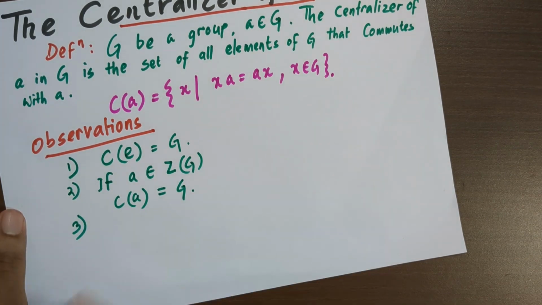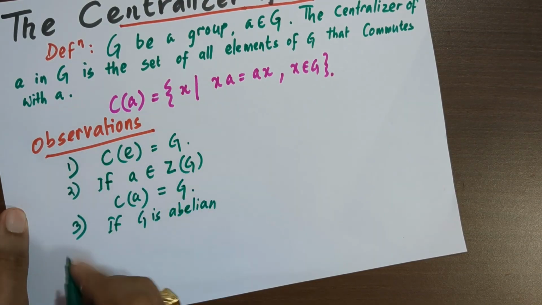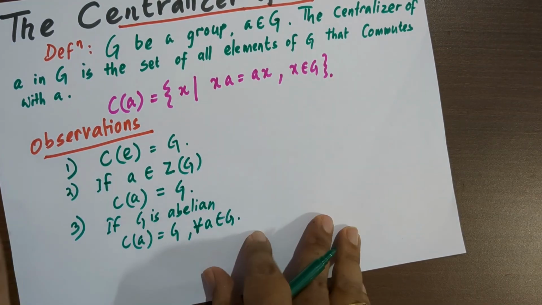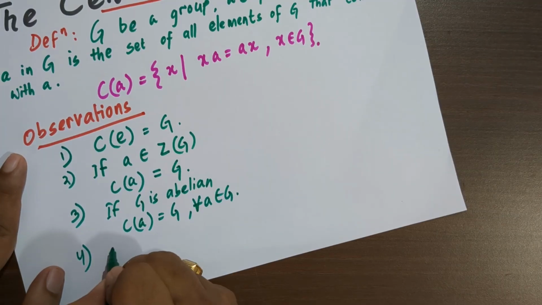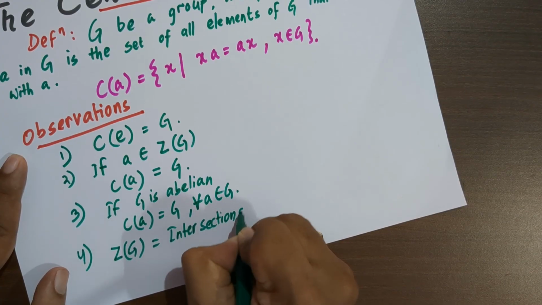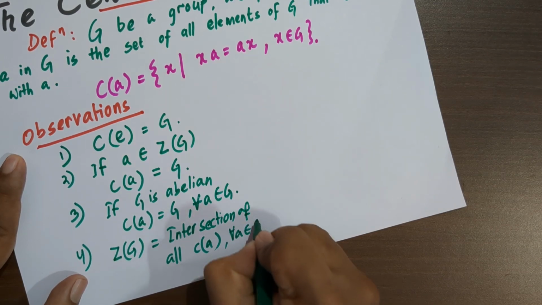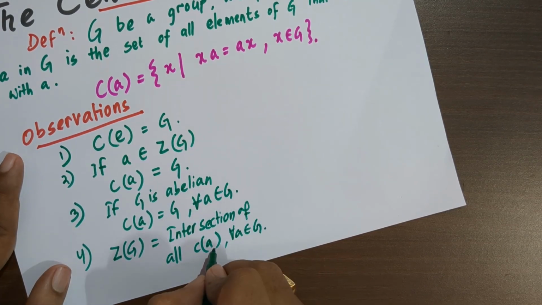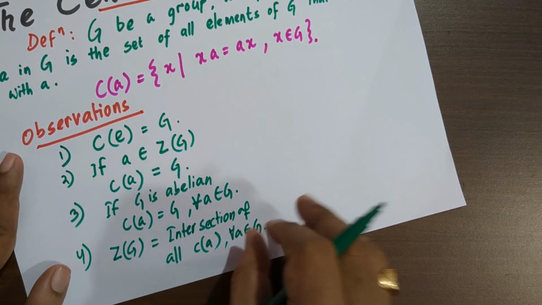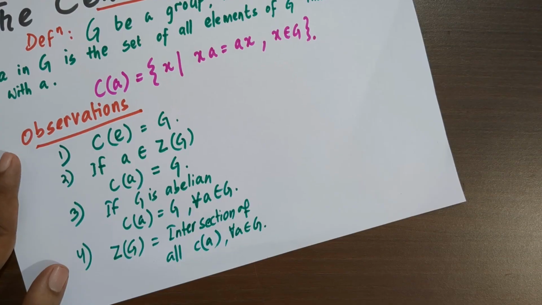Third, if G is abelian, then every element in the centralizer C of A is G, and this happens for all A in G. Next, Z(G) is the intersection of all centralizers, and this for all A in G, because in the centralizer of A we have every element which commutes with A, and if we find the intersection of all centralizers, the common elements, that means that element will commute with every element, hence it lies in the center of the group.